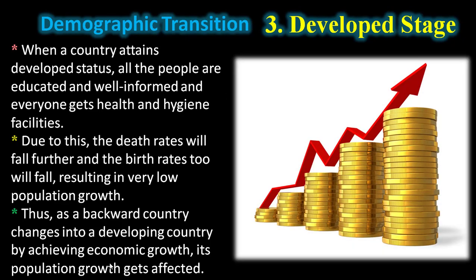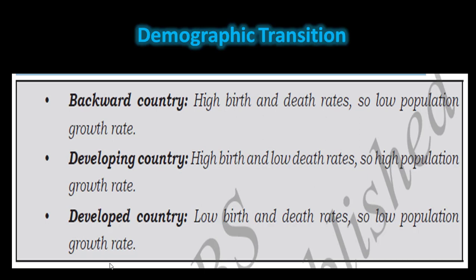Thus, as a backward country changes into a developing country by achieving economic growth, its population growth gets affected. In a backward country, there are high birth and death rates, whereas population growth rate is low. In a developing country, high birth rate and low death rate, so high population growth rate. In a developed country, low birth and death rates, so low population growth rate. So this is the concept of demographic transition.